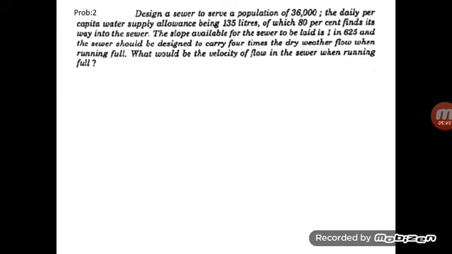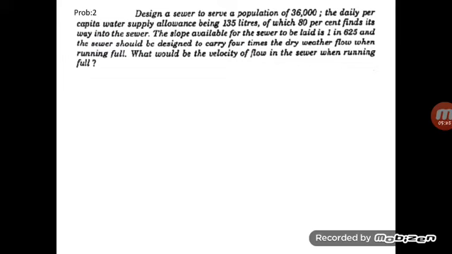With the slope given, what would be the velocity of flow in the sewer when running full? They are asking for the velocity of flow, V. Also, they assume the value n is equal to 0.012 in Manning's formula.